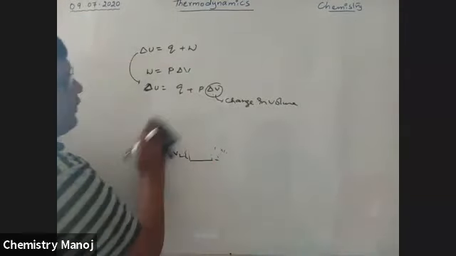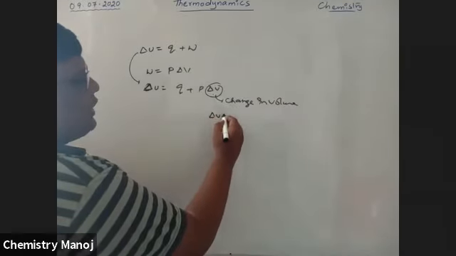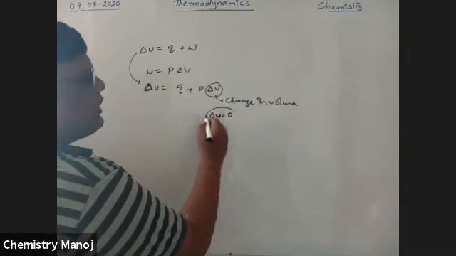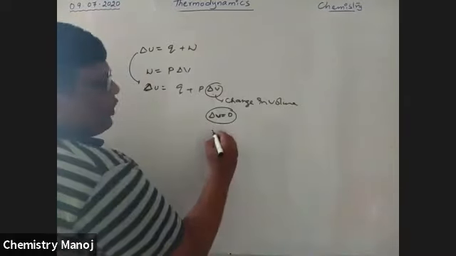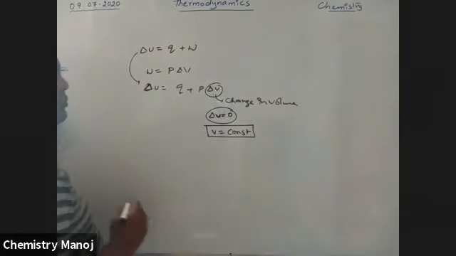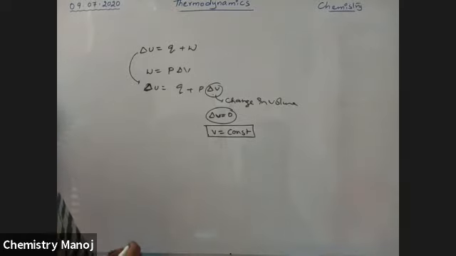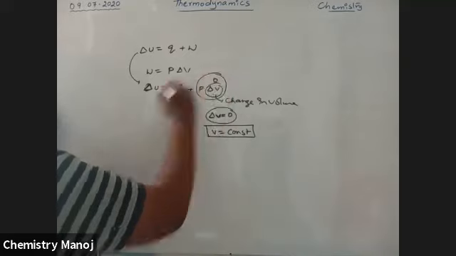So if delta V, the volume, is not changed, that means the piston is not moving above or below. That means the change in volume is equal to 0. If the change in volume is equal to 0, that means volume is constant for the piston. Therefore this term becomes 0.